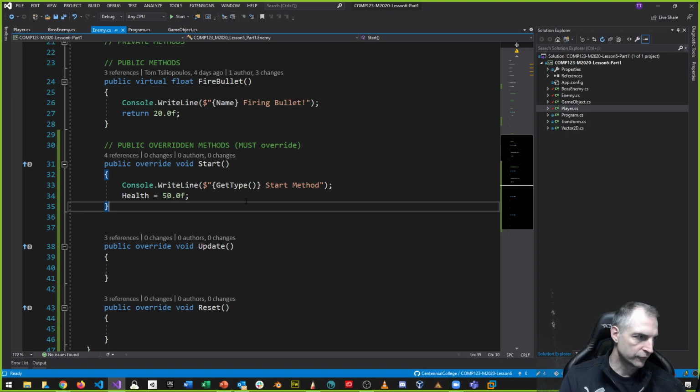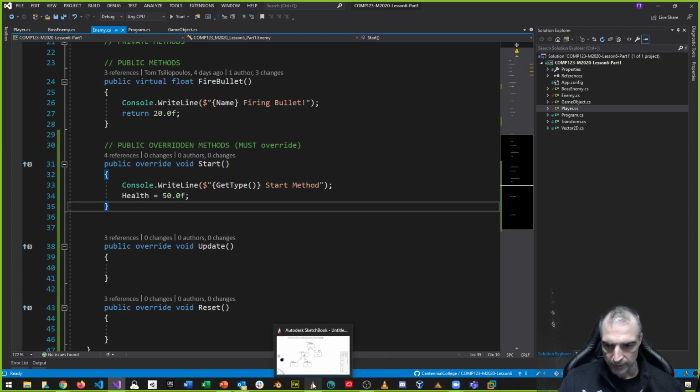So, questions around this so far? Any questions around how this works? So let's go back to the diagram then, just to make sure we understand.